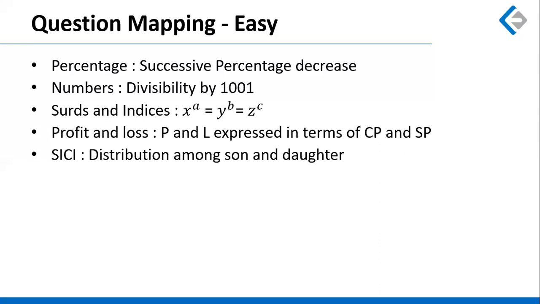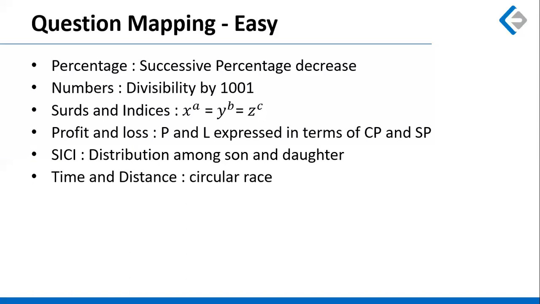There was a question based on simple interest and compound interest, where the total capital was distributed among a son and daughter. If I remember correctly, the capital was 8,05,300, and that was to be distributed between son and daughter, so that the amount that the son gets after 10 years should be the same as the amount that the daughter receives after 12 years. This is once again a very standard question based on compound interest, and you should be able to solve this.